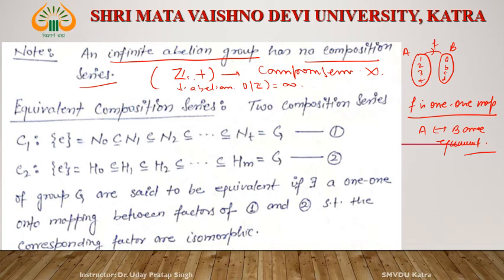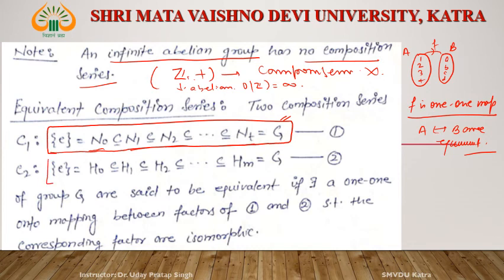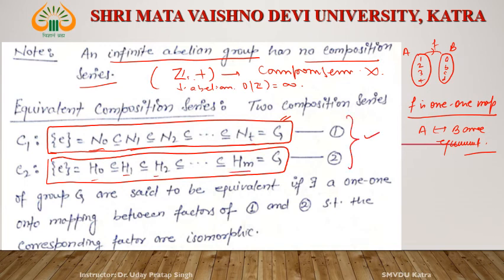Now see, two composition series. C1 starts from E and ends with G: N0, N1, N2, up to Nt. This is one composition series of G. And then another composition series starts from H0, H1, H2, up to Hm. This is another composition series. These two composition series are equivalent. It means there is a 1-1 onto correspondence. Then the group G is said to have equivalent composition series if there exists a 1-1 onto mapping between its factors.